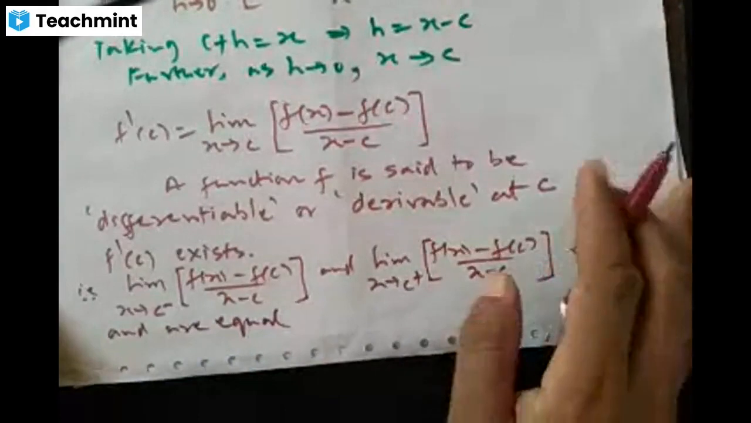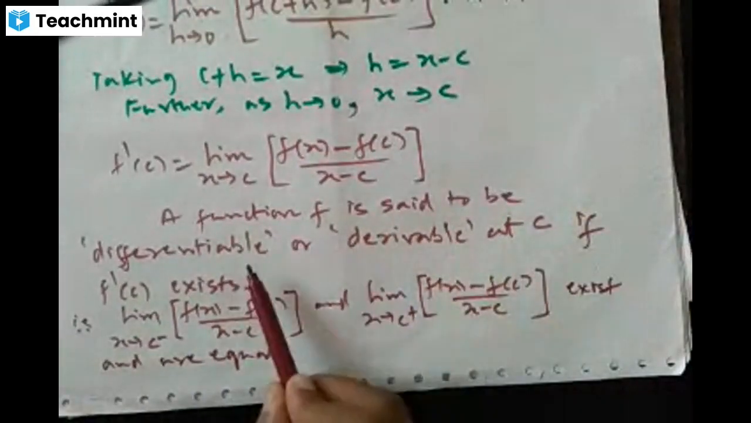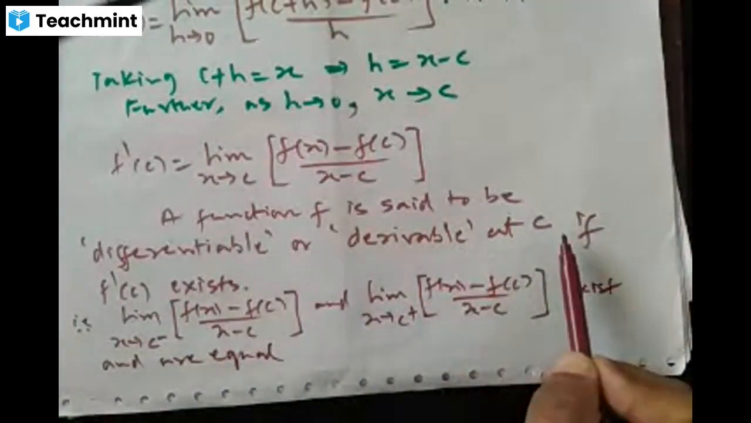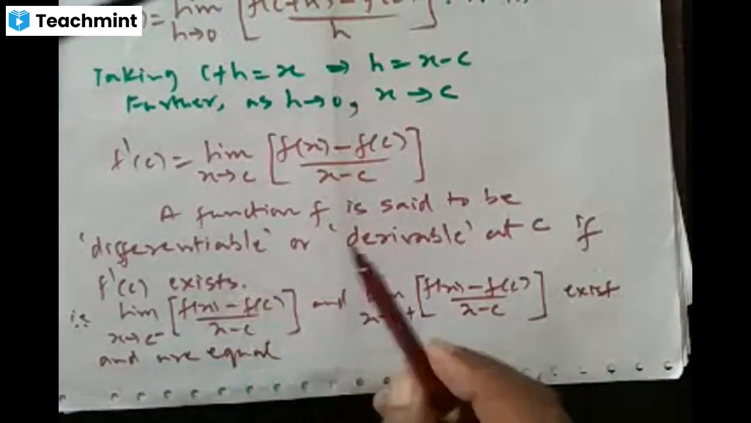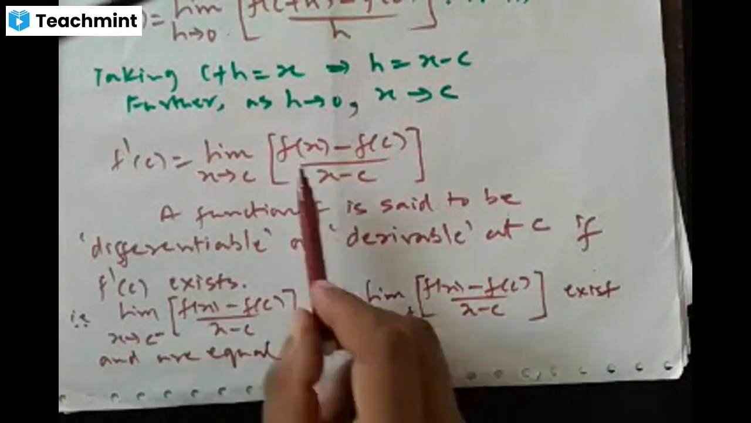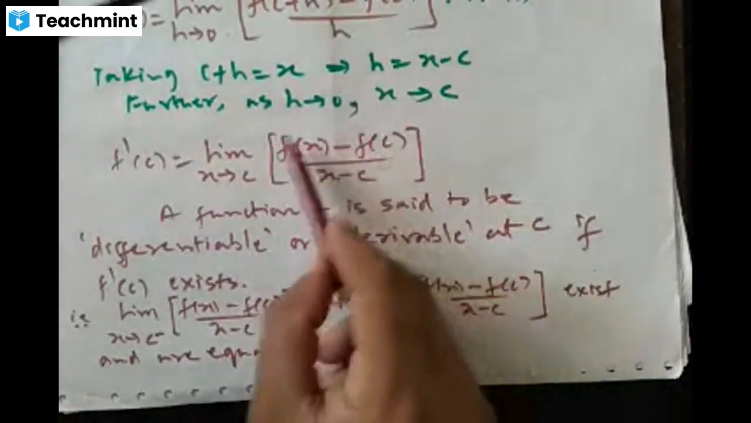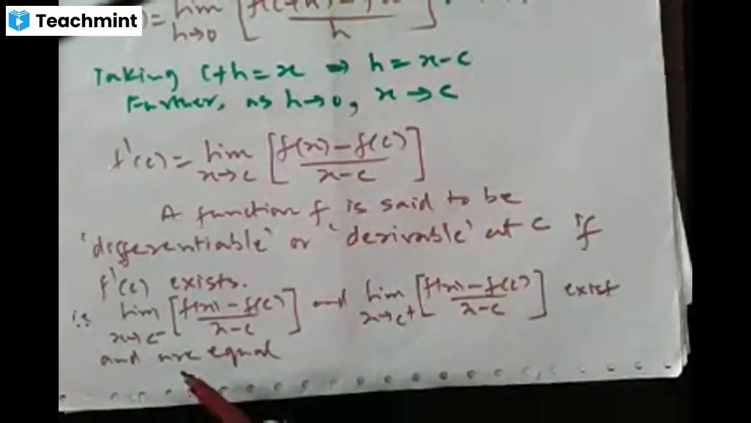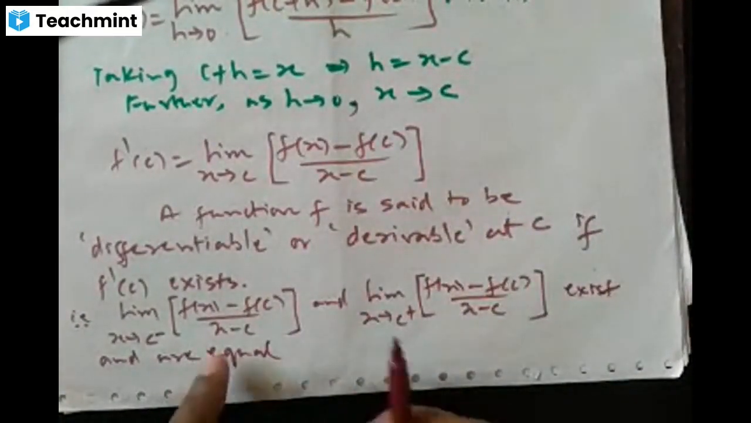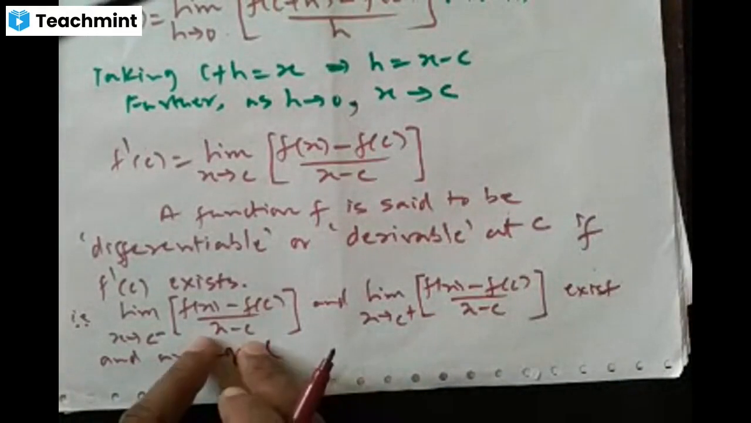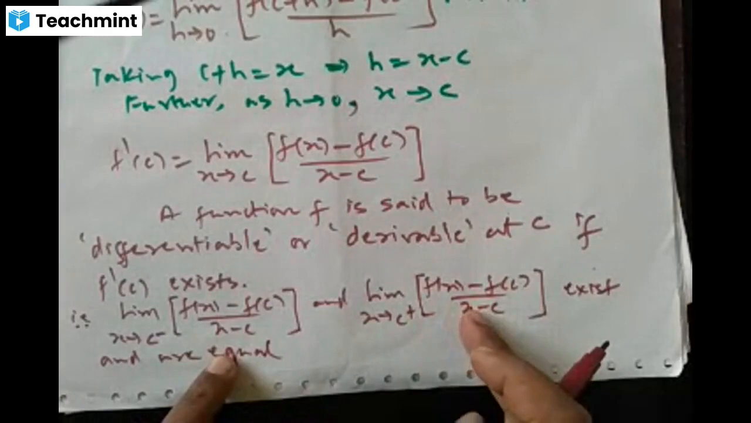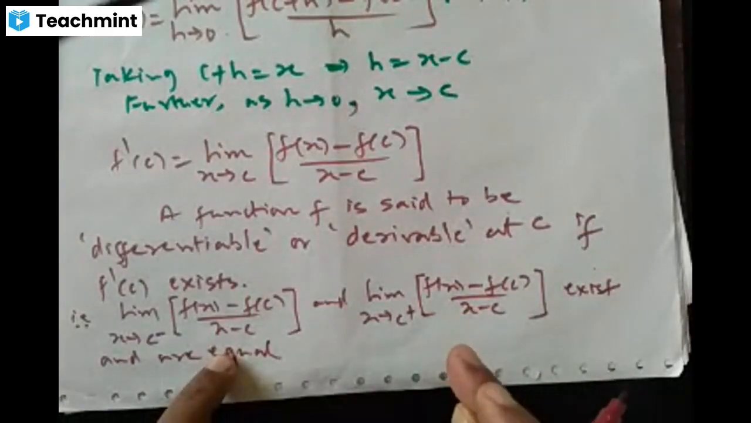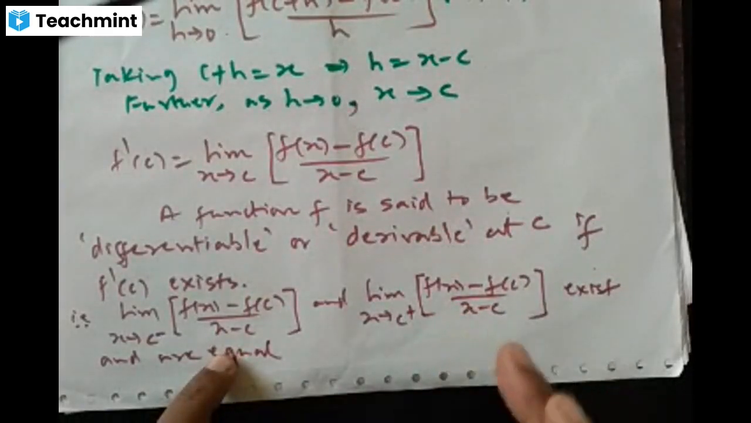Okay, so a function f is said to be differentiable or derivable at a point C if f dash of C exists, or in other words, the left hand limit as well as the right hand limit of this function exist at the point C and are equal. And this left hand limit is called the left hand derivative at the point C, and this limit of the function is called the right hand derivative of the function at the point C.